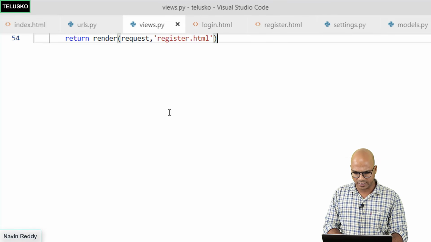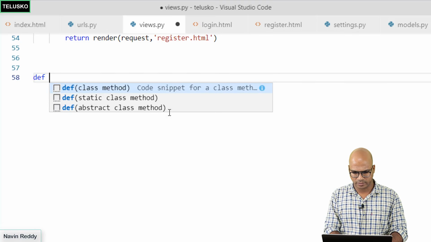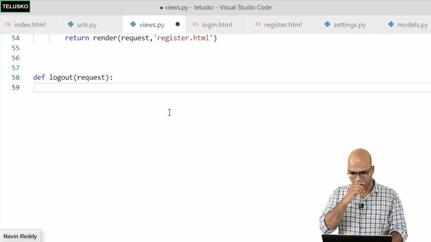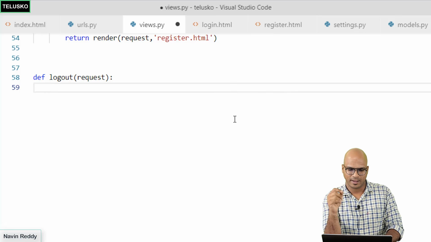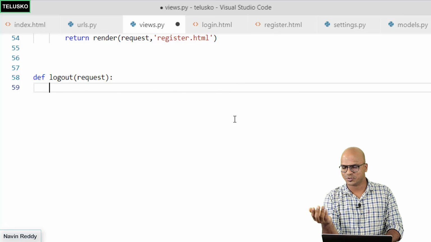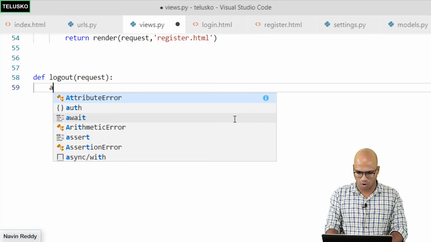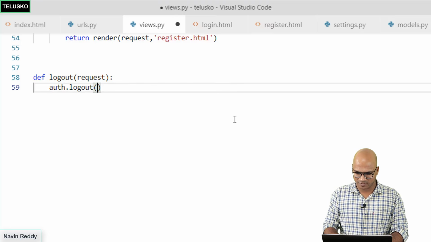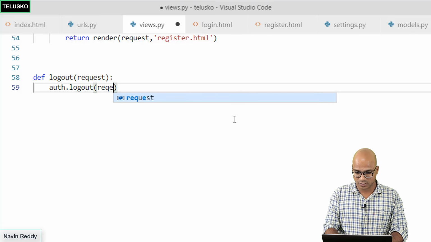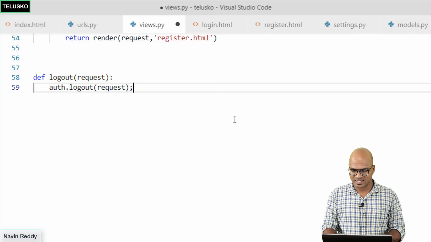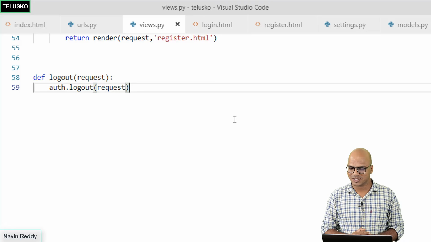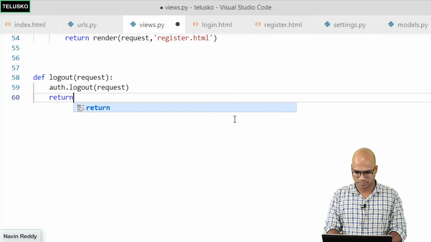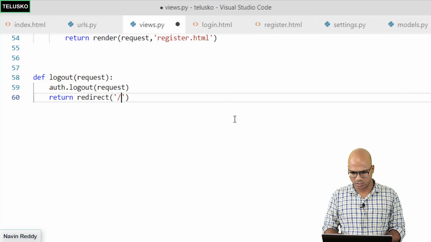Let's do it here at the end. So we'll say def logout, which takes a request object, colon, and here we just have to log out, okay? Now you might be thinking that there will be multiple steps to do that. Actually not, you can simply say auth, the same object, and auth.logout, in bracket you just have to pass the request object, and your job is done. You have basically logged out the user from the system. But then after logging out, I want to call the homepage again. So you will say return redirect, and this is where you will call the homepage.